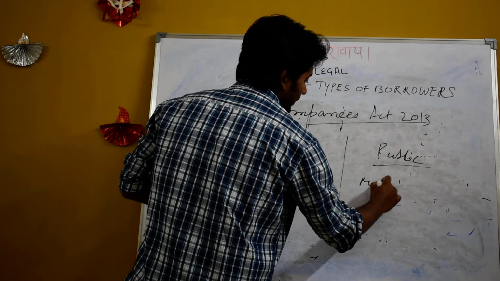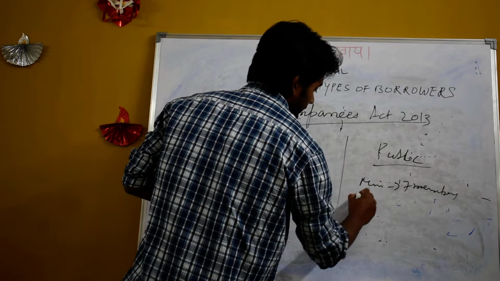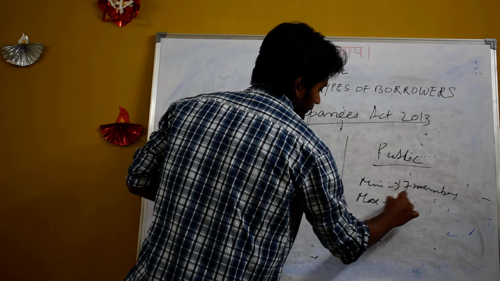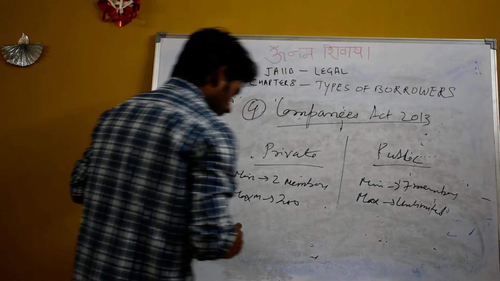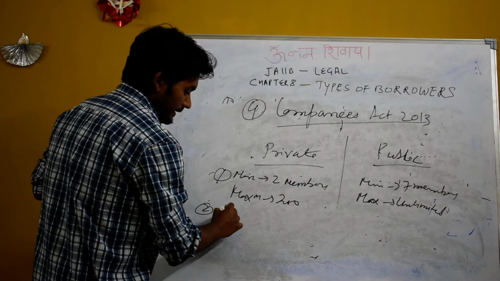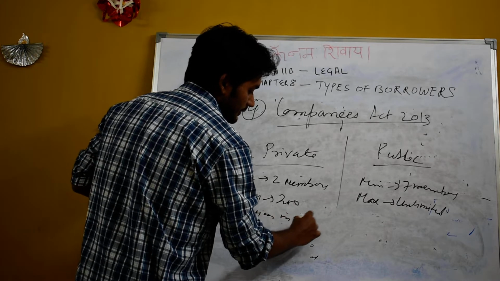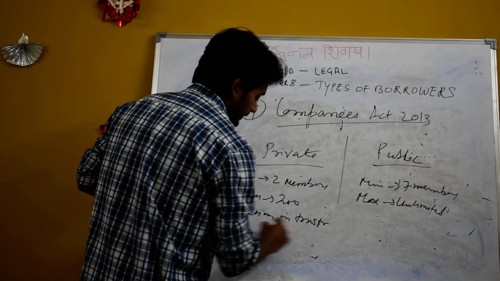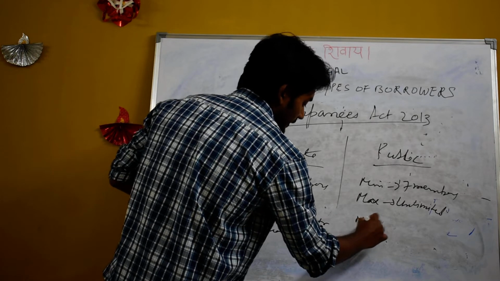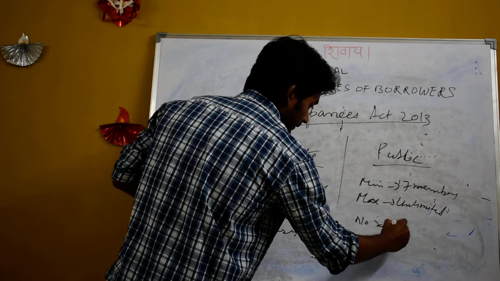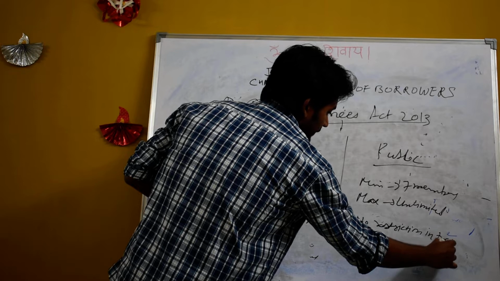In a public company, a minimum of 7 members, maximum unlimited members. In a private company, there is a restriction on transfer of shares. In a public company, there is no restriction on transfer of shares.